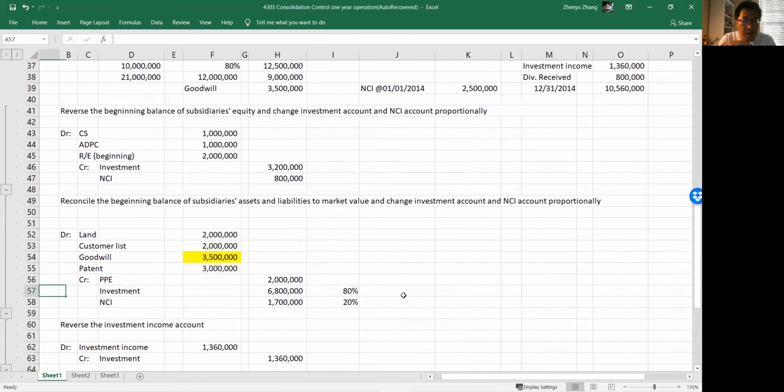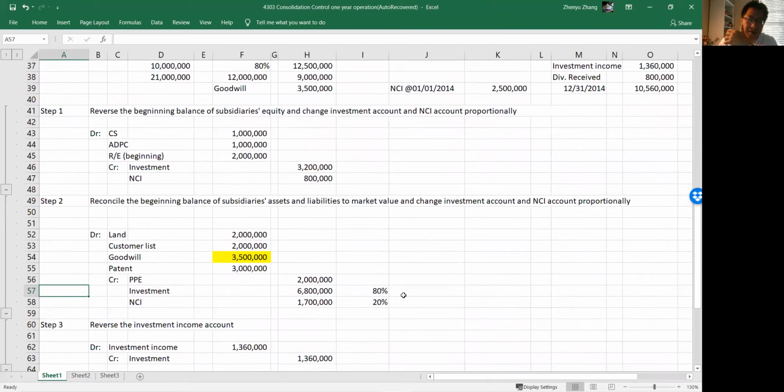So now we look at step 2, right? We have to factor in the same thing.